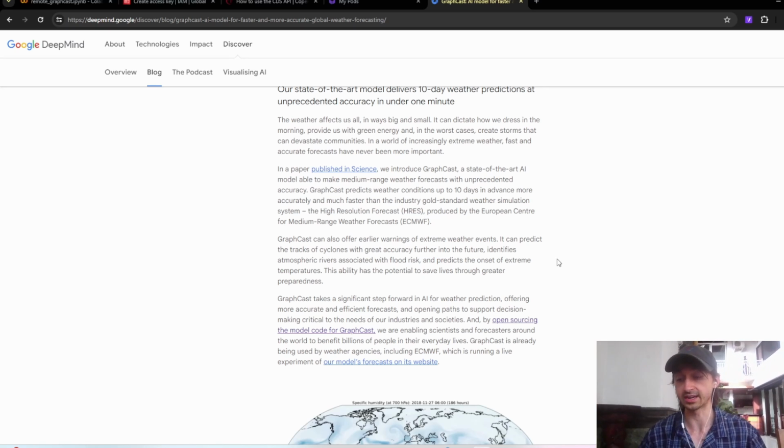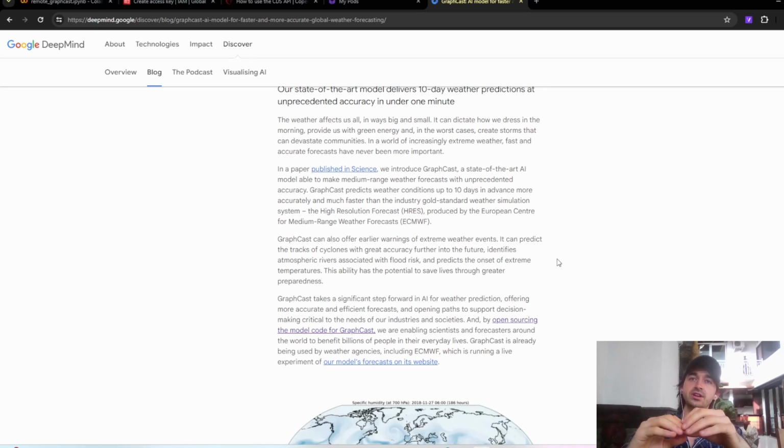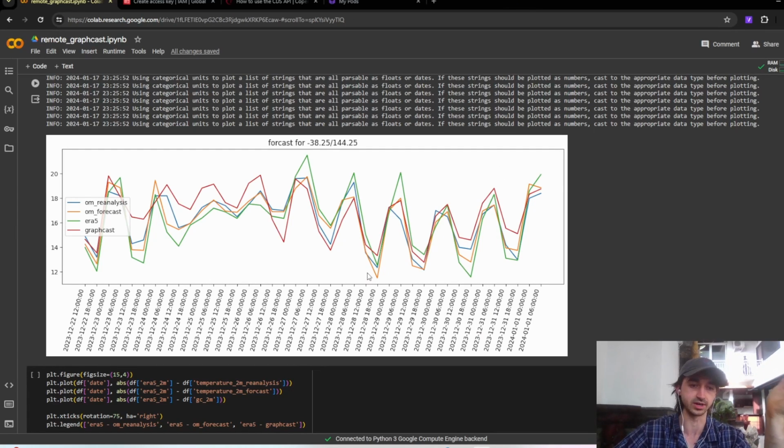Now, I thought this was great, and I was trying to use it myself, and I had huge amounts of difficulty actually getting predictions, and then once I had the predictions, loading them, and then interpreting what they actually meant. So this is a tutorial on all of that. We're going to go from start to finish. We're going to start with the dates we want, make predictions with GraphCast, and then compare it to some data that we're pulling from elsewhere. Ultimately, we're going to end up with this graph, and then we can plot some more things, and it's going to be fun and good.